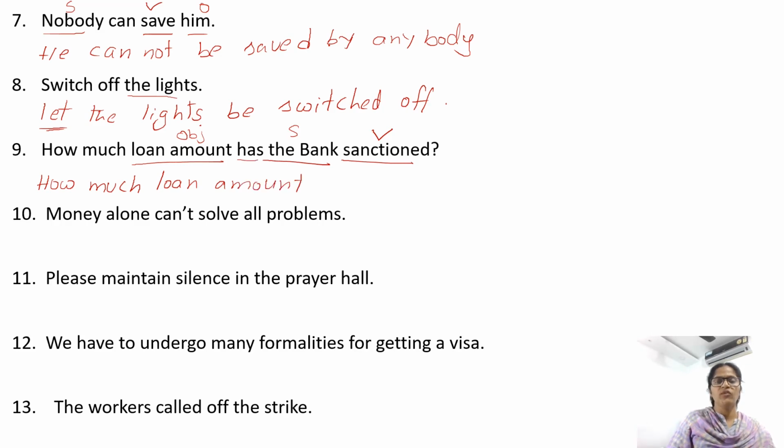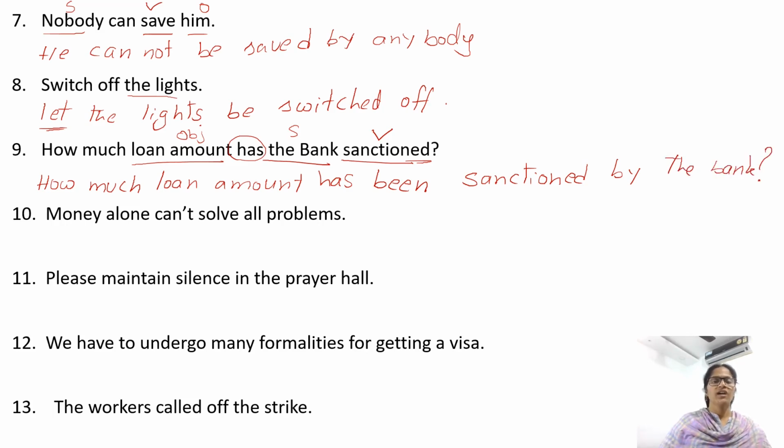Now the helping verb we have in the sentence is has. The sentence is in perfect tense, and with present perfect we have to use been. So after has, have or had we need been. Has been. And what is the V3 form of the verb? Sanctioned by the bank.